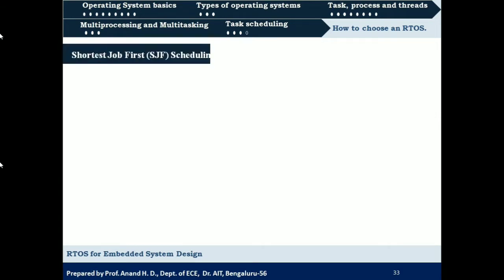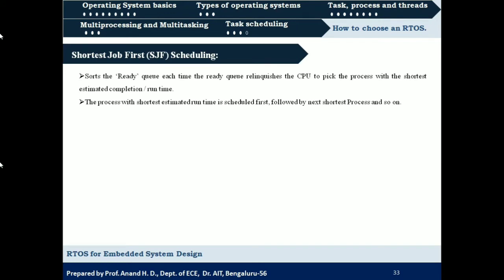So the next scheduling algorithm is the shortest job first scheduling algorithm. What it says is, whenever the CPU is released by any executing process, because of completion or because it entered a ready queue, the ready queue will be sorted to see which process has the minimum execution time or run time. That process with minimum execution time will be scheduled first. So the name shortest job first. The process which has the shortest execution time will be scheduled first, followed by the next shortest process and so on.